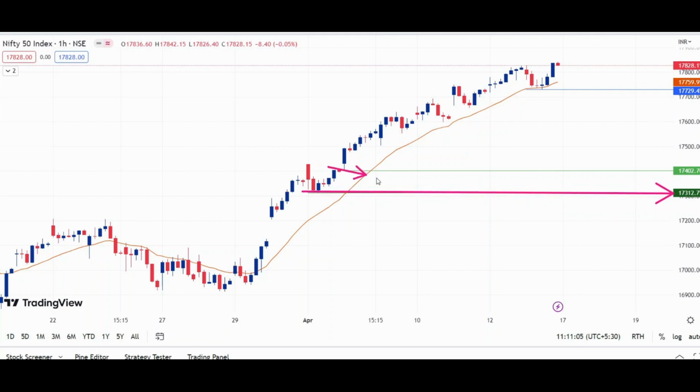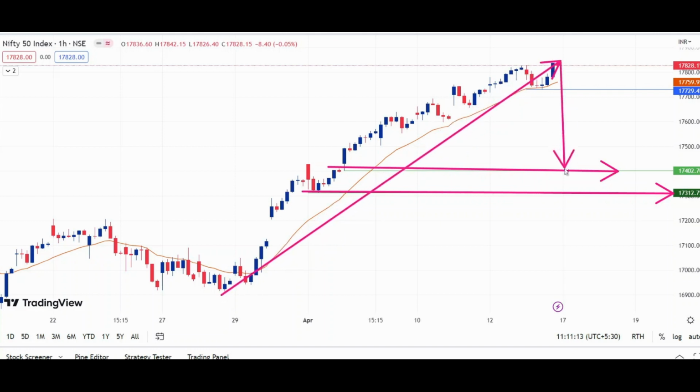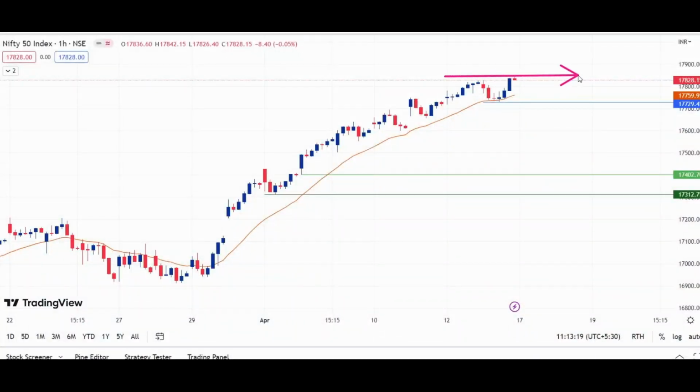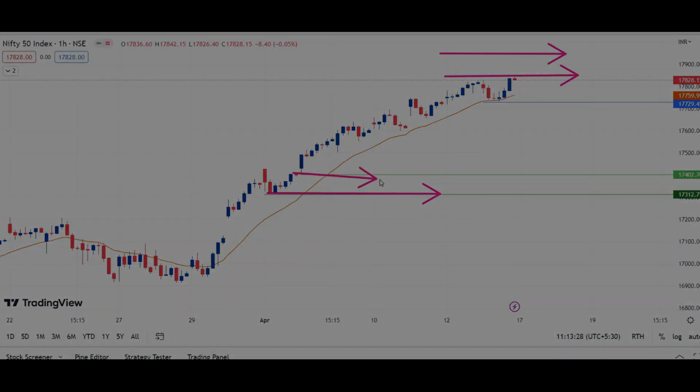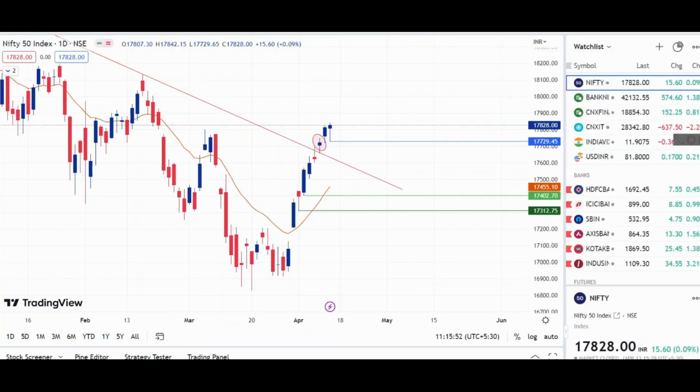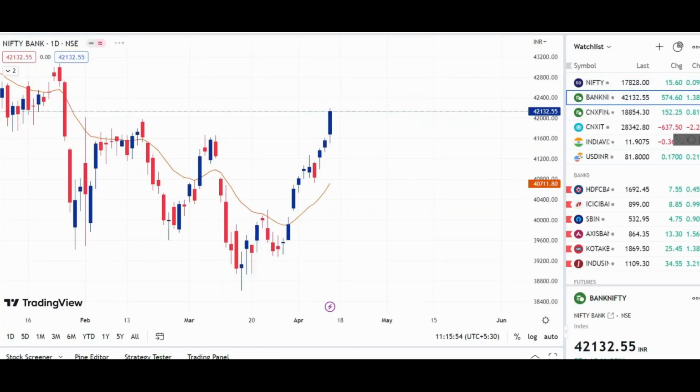17,300 to 17,400 will act as important support for Nifty this week, because for this complete impulsive move, this 17,400 is the 50% correction. The resistance this week is from 17,850 to 18,000, and the support for Nifty this week is from 17,300 to 17,400. Now let's see the analysis of Bank Nifty.